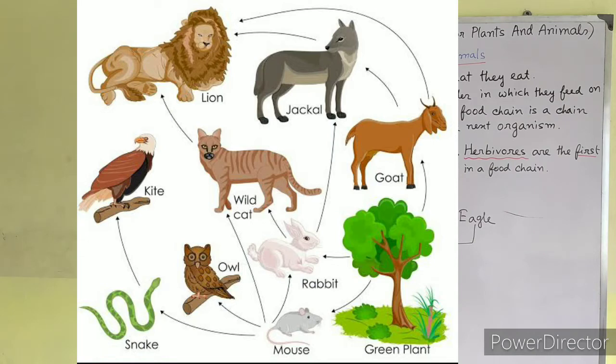As you can see in the diagram, it is shown by arrows. Animal eaters are themselves eaten by other animal eaters. Thus, many food chains are interlinked. This forms a food web.